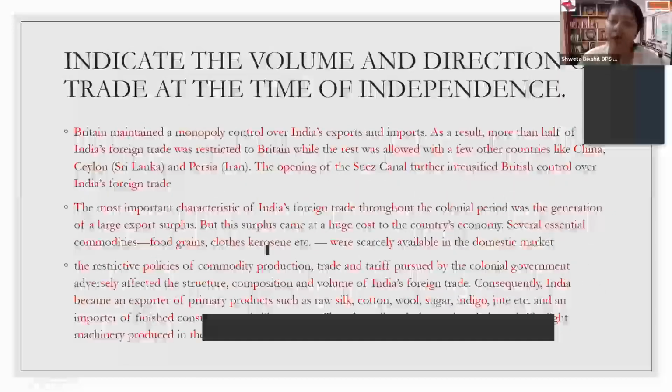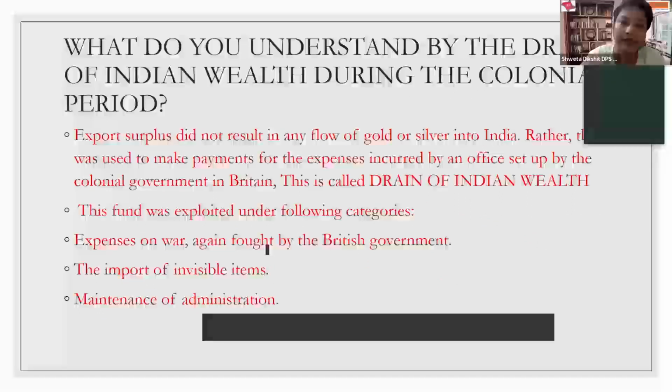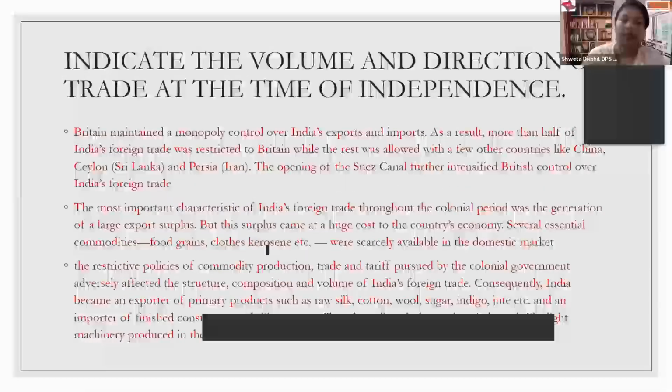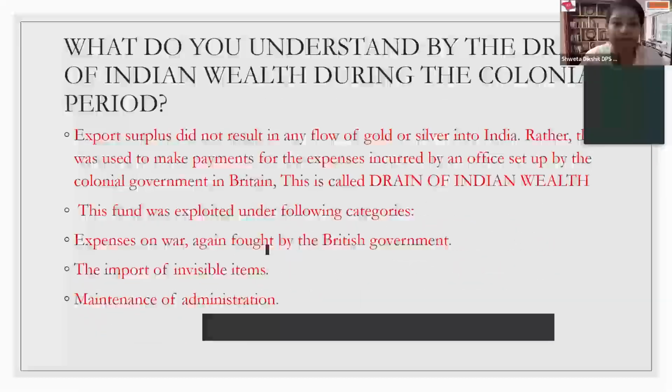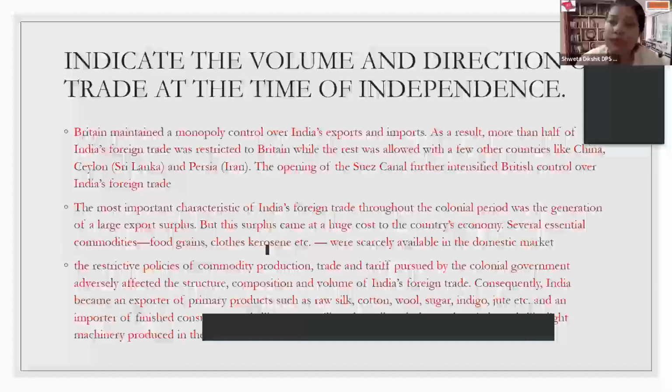Then comes a very important question again, frequently asked as an option: indicate the volume and the direction of trade at the time of independence. I have already mentioned that before the British rule, the Indian economy had always had a trade surplus. Now, what is trade surplus? Trade surplus is a situation where we export more than what we import. So we were always on trade surplus.